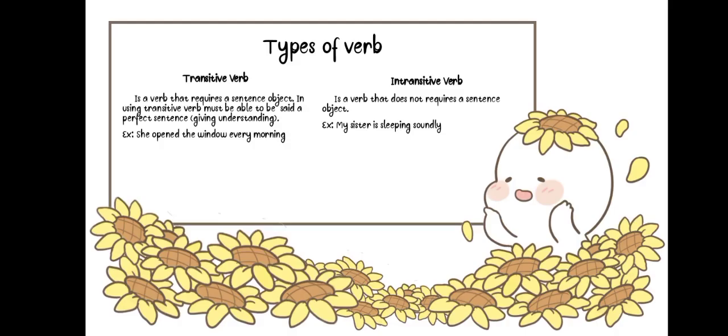Next, these are the types of verbs. The first is the transitive verb. A transitive verb is a verb that requires an object in the sentence. When using a transitive verb, the sentence must be able to give a complete understanding. Look at the sentence: She opened the window every morning. As you see, it is clear that the girl opened the window every morning.